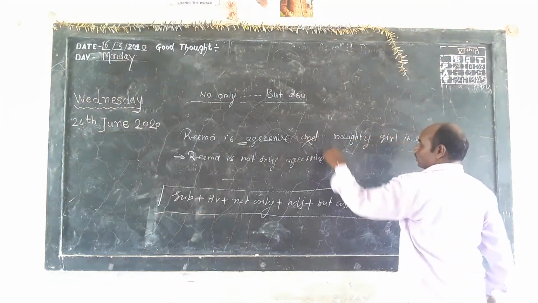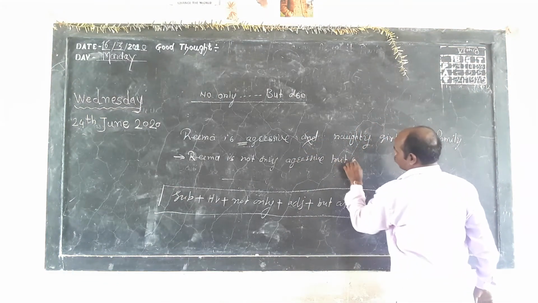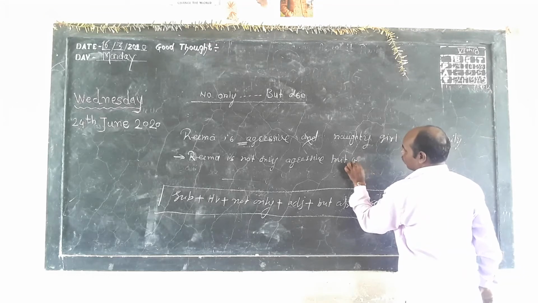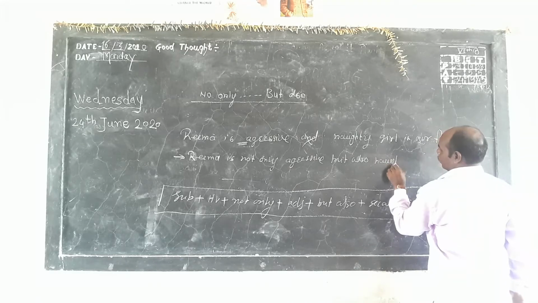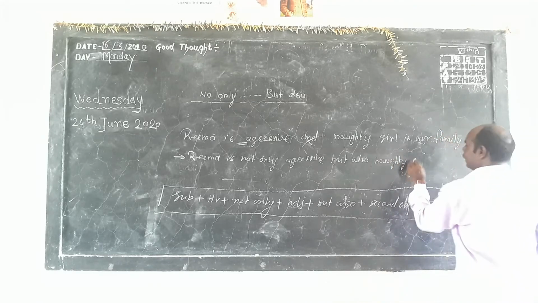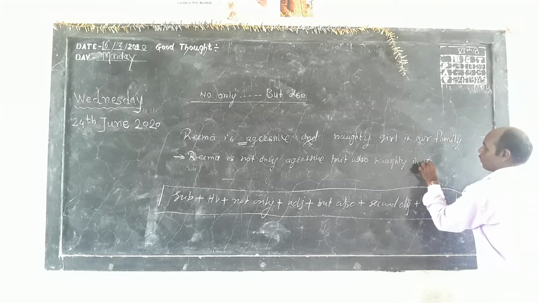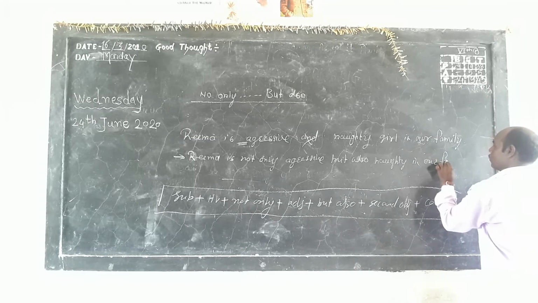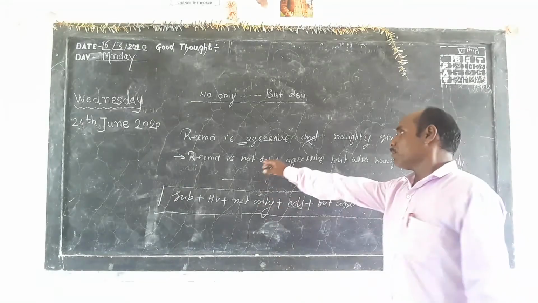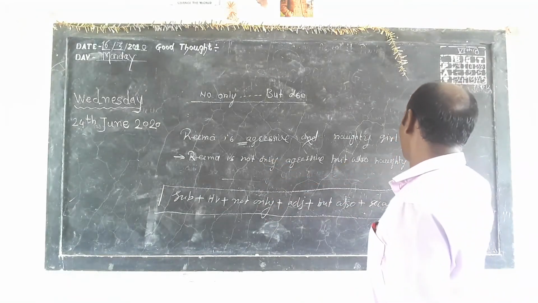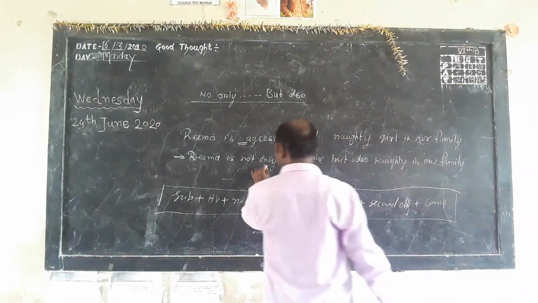Remove and and use there, but also naughty girl in our family. Rima is not only aggressive but also naughty girl in our family.